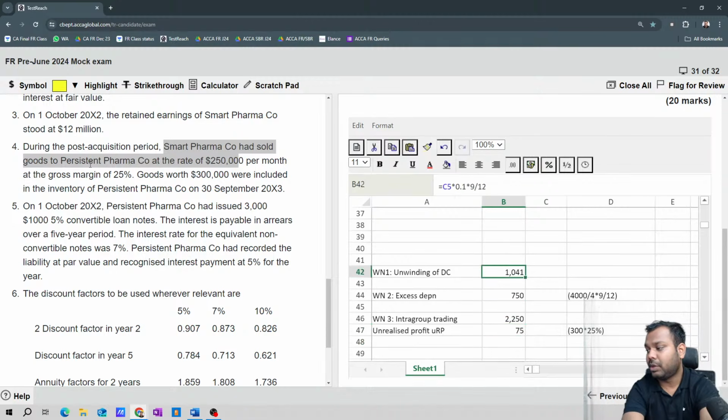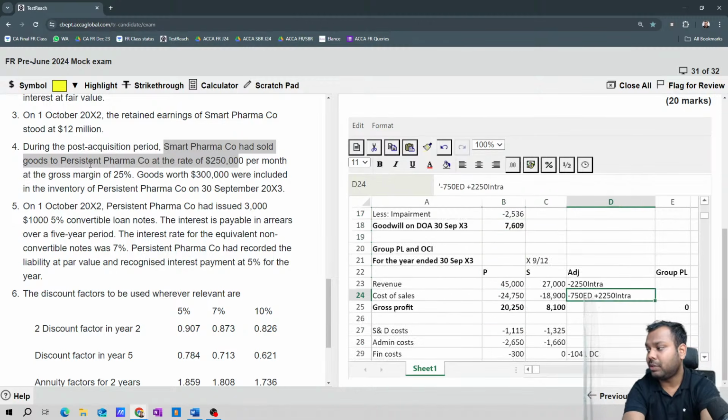It is 75. So this I will add to the cost of sales. Add to the cost of sales means I will do a minus sign. Add means minus sign. Minus 75 unrealized profit. Done. Now this adjustment number 4 is also done.